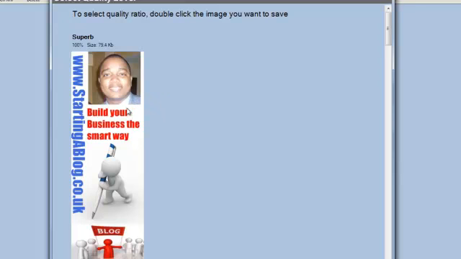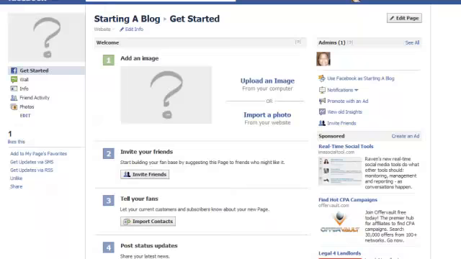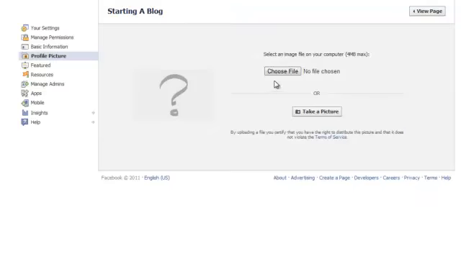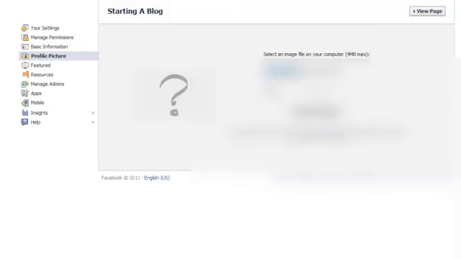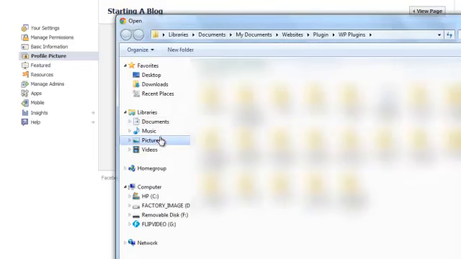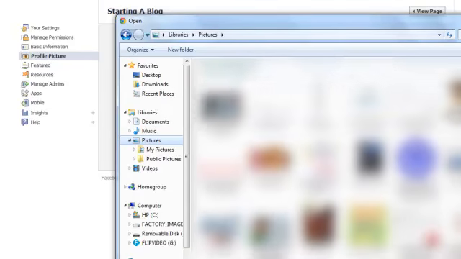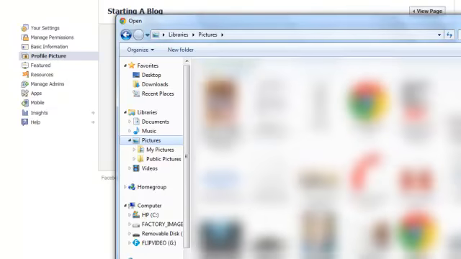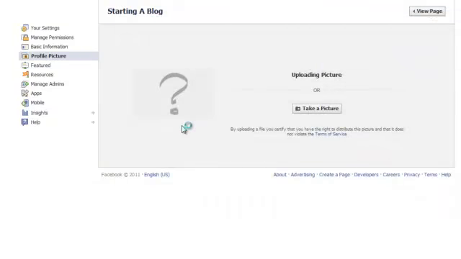So here we go. It's quick and simple. The next step, I'll show you it on my Facebook fan page. So I'm just going to save this down and come back and show you guys. Alright, so I'm back at my Facebook fan page now. So what I need to do is click on change picture and then find the file that I want, which I just saved down. So I'll click on choose a file and then go into pictures where I have it, and then find that banner that I created. And now Facebook is uploading it, and I'll show you exactly how it looks after.